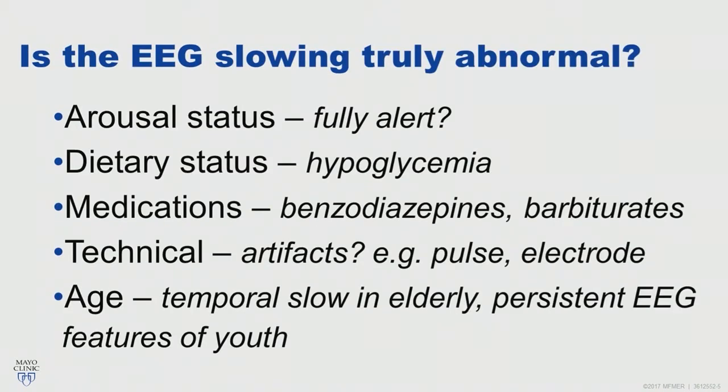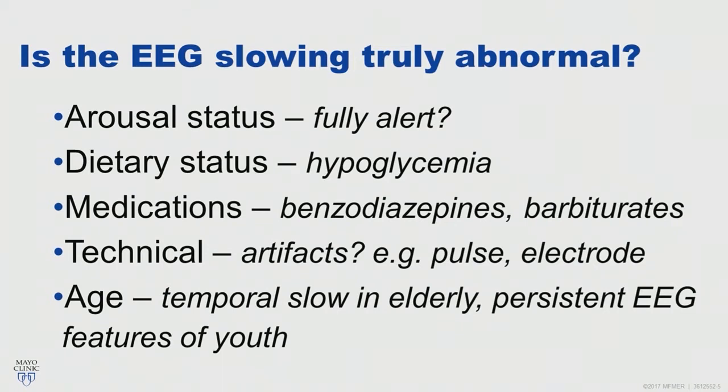All right, if you see slowing on the EEG, the first step is to determine, is this abnormal slowing or physiologic and normal slowing? So you need to evaluate the arousal status of the patient. Is the patient truly alert? Drowsy states can slow down the EEG. You should know something about dietary status. Hypoglycemia can produce slowing on the EEG. Know other medications. Medications clearly can affect the EEG.